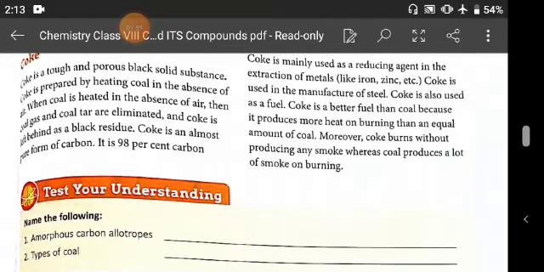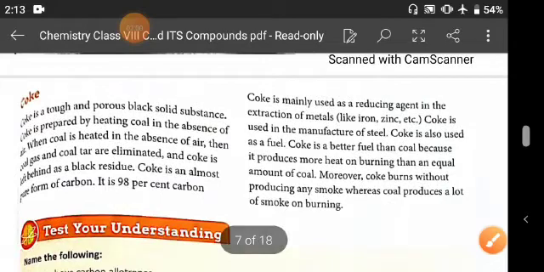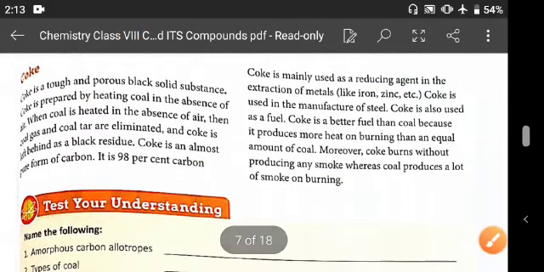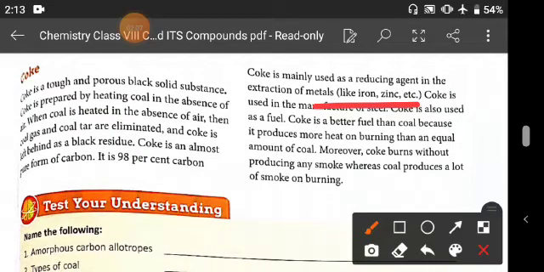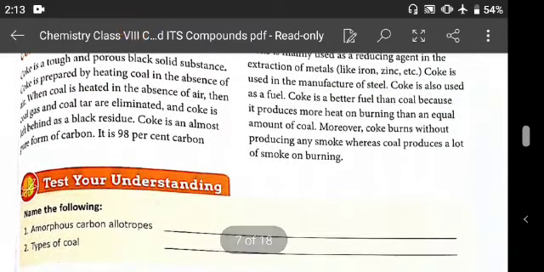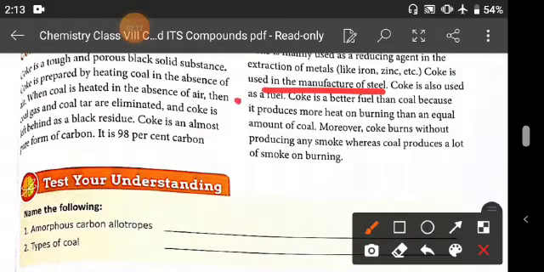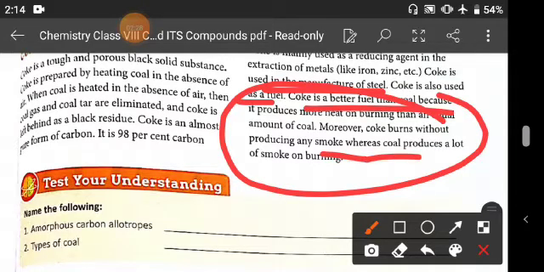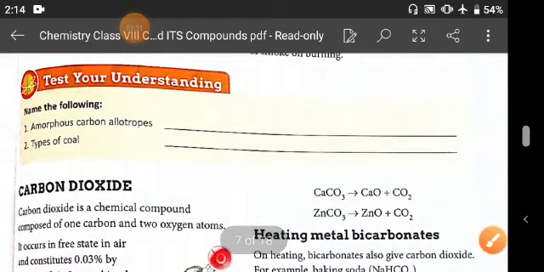It is 98% carbon. Coke is mainly used as a reducing agent in the extraction of metals like iron, zinc, etc. Coke is used in the manufacture of steel, and it is also used as fuel. Coke is a better fuel than coal because it produces more heat on burning than the same amount of coal. Moreover, coke burns without producing any smoke, whereas coal produces a lot of smoke on burning. Test your understanding. You will do it with the help of the given notes.